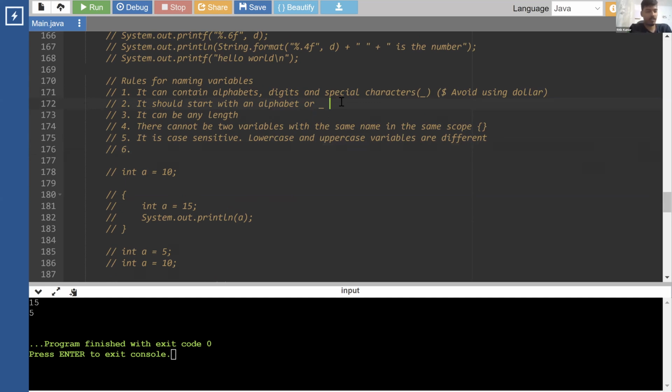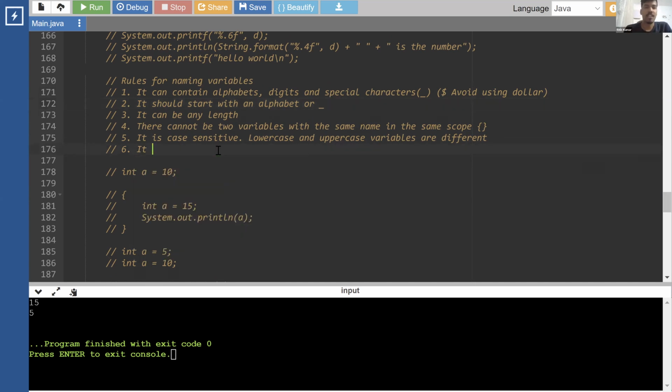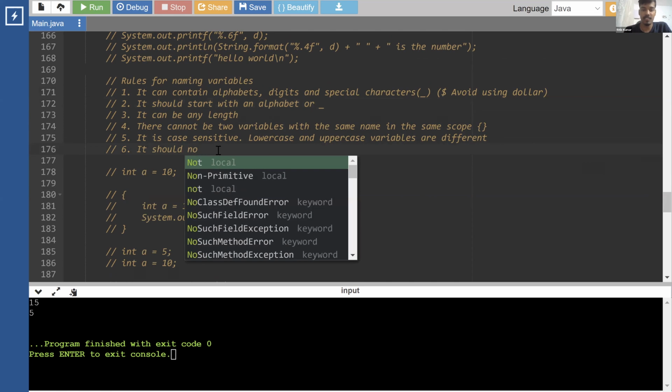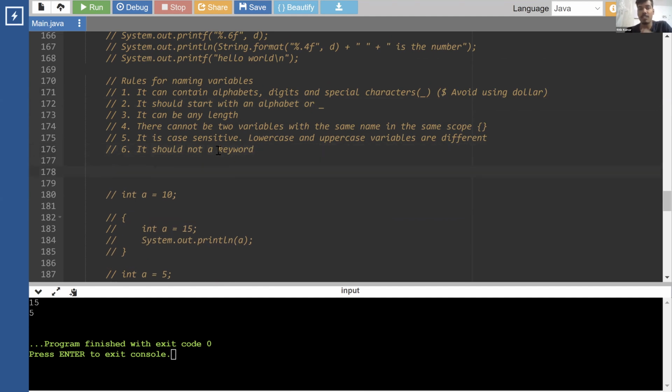That I've already covered. Now, keywords. Yes, thanks for pointing that out. It should not be a keyword. Okay, yeah, I was thinking that was a very important one. So it should not be a keyword, and this is very important: any variable name that you are creating should not be a keyword, right?